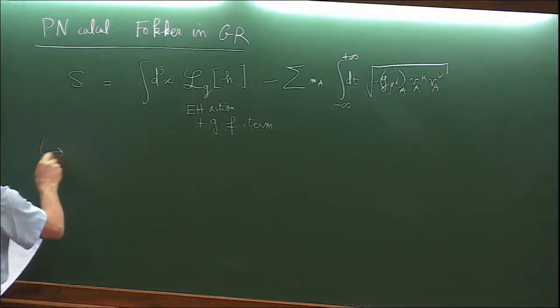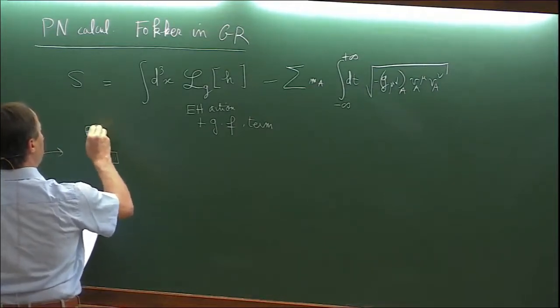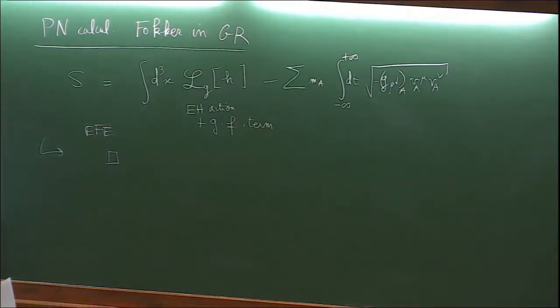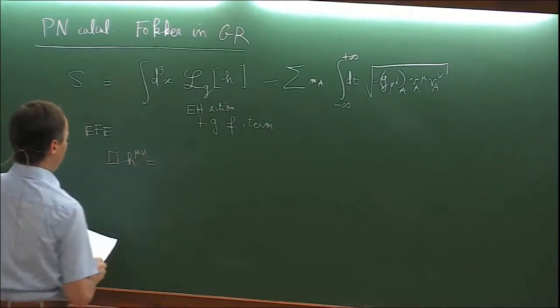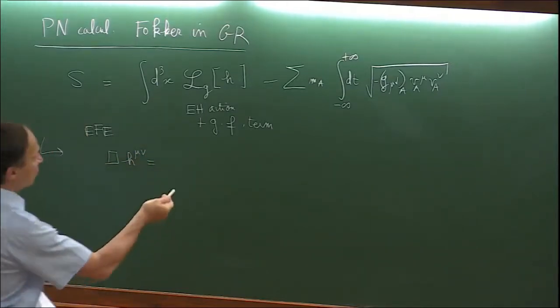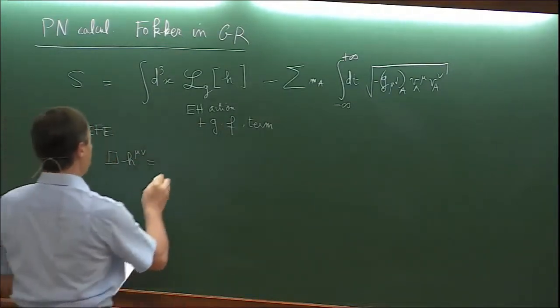Now, if you vary that action, you get the Einstein field equation in relaxed form, in which already the gauge condition imposed by our gauge fixing term has been implemented in the equations.